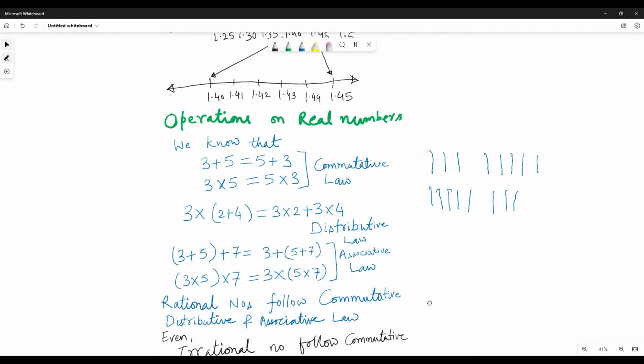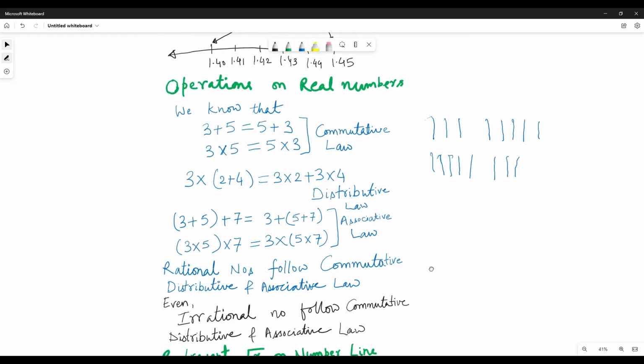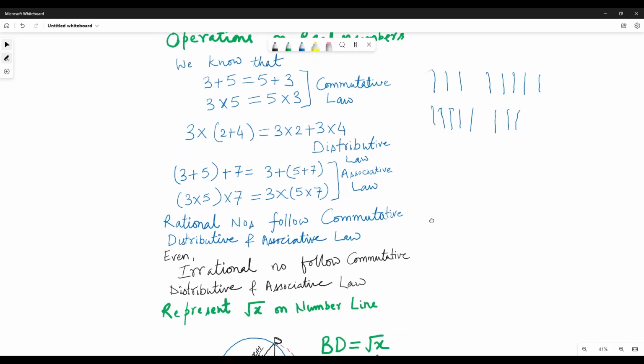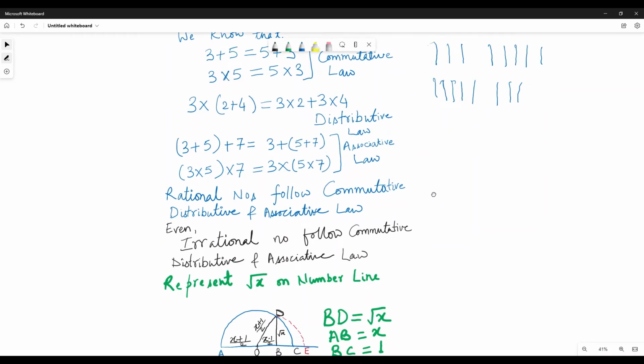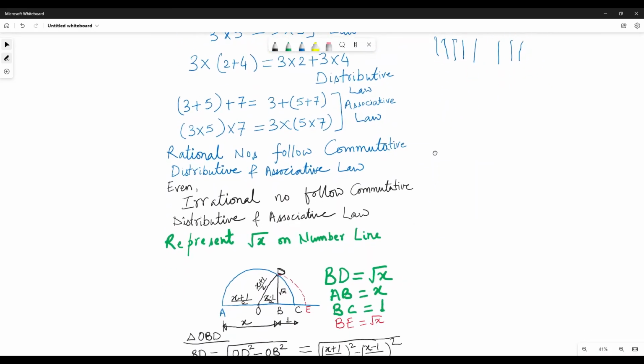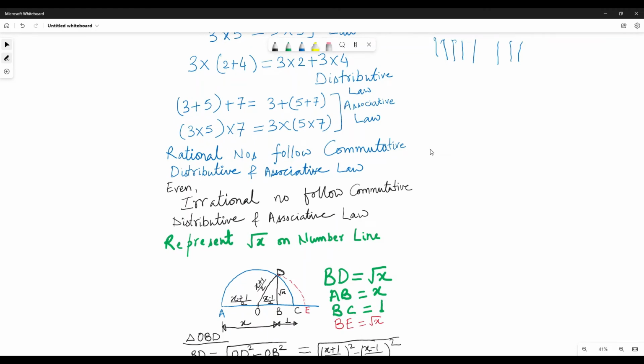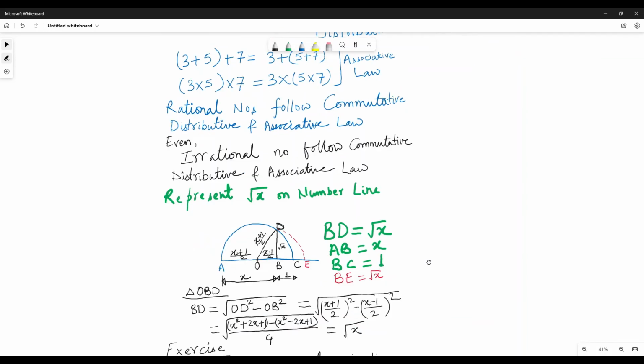So this is the rational number, for sure you know that, and irrational numbers also follow these laws: commutative law, distributive law, associative law. Even irrational numbers follow this because all these are real numbers only. So when you add it, it follows the same principle of addition and multiplication. And this is very interesting.